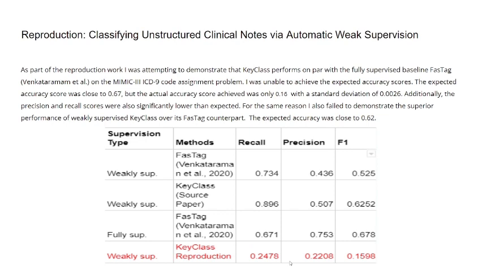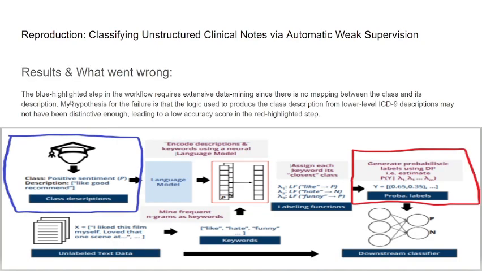For the same reason, I also failed to demonstrate the superior performance of weakly supervised KeyClass over its FastText counterpart, 0.525. The expected accuracy was close to 0.62. That was what the authors were able to achieve. I was unable to replicate the results that the authors claimed in their paper.